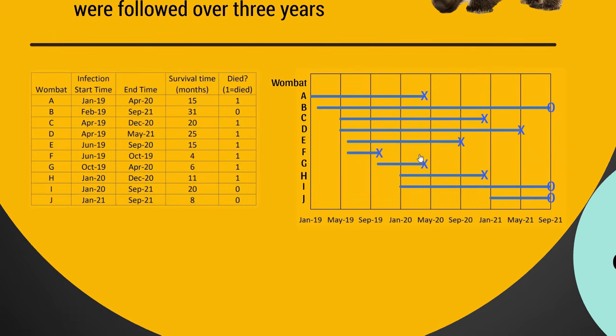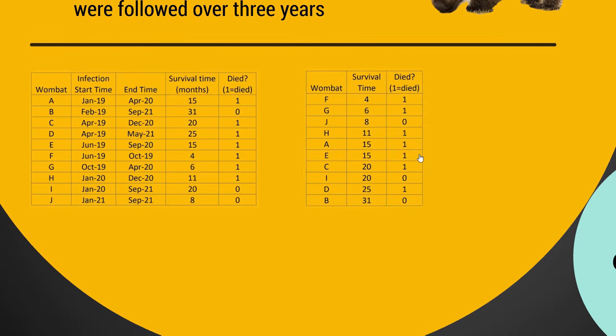This is all looking pretty good. It looks like the kind of stuff we were looking at in the first couple of videos of this series, looking at censoring, etc. What we do is we actually then order the wombats in terms of their survival time from lowest to highest. So F was our shortest surviving wombat at only 4 months, then G at 6 months. Then we have J surviving for 8 months, even though it was censored. And you can see we've then listed them from F down through to B. It's a nice jumble of all the original wombats.